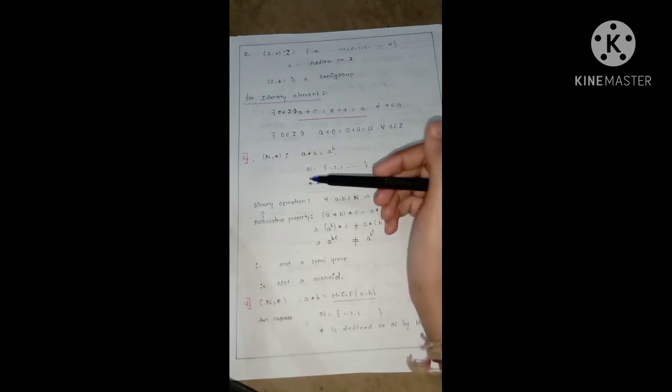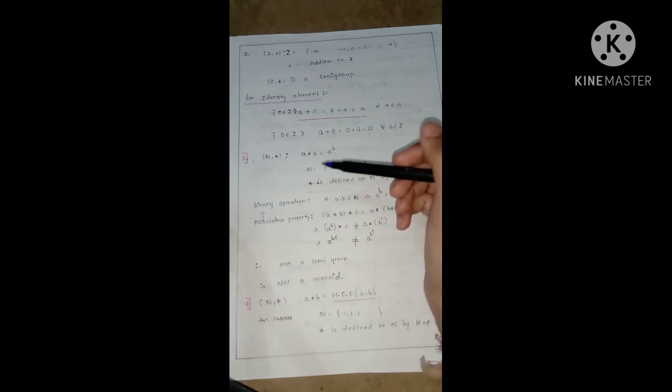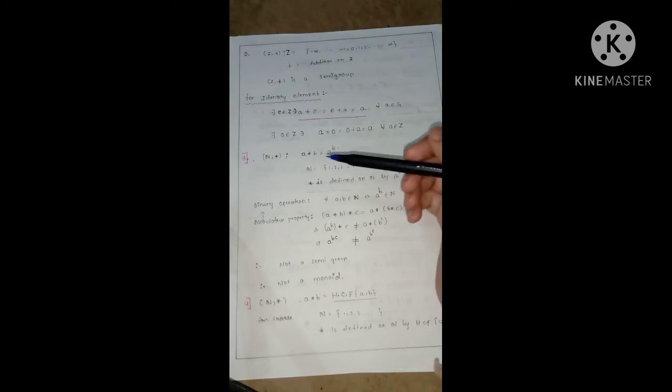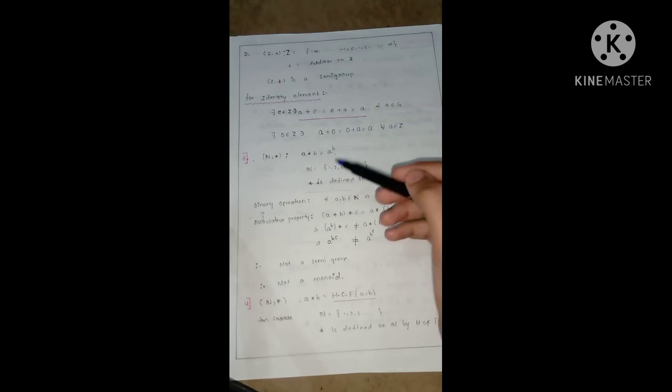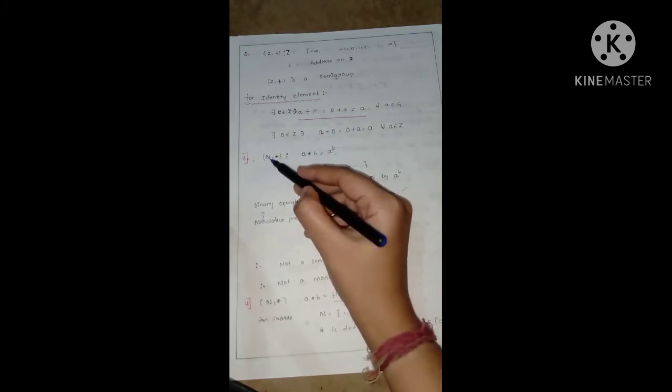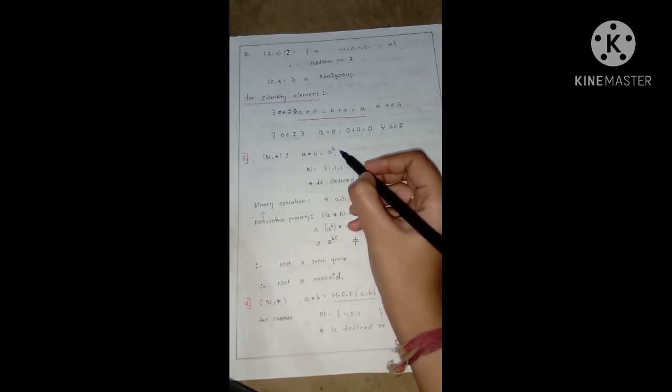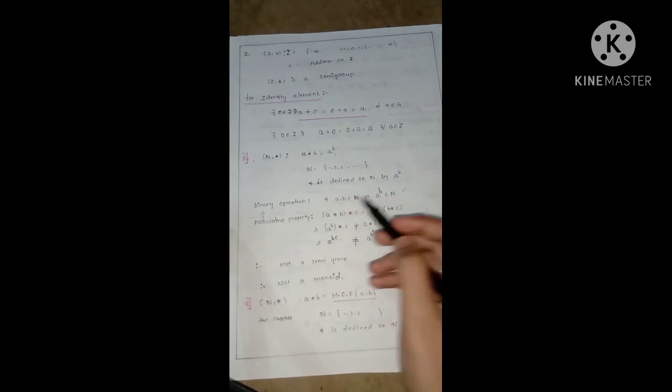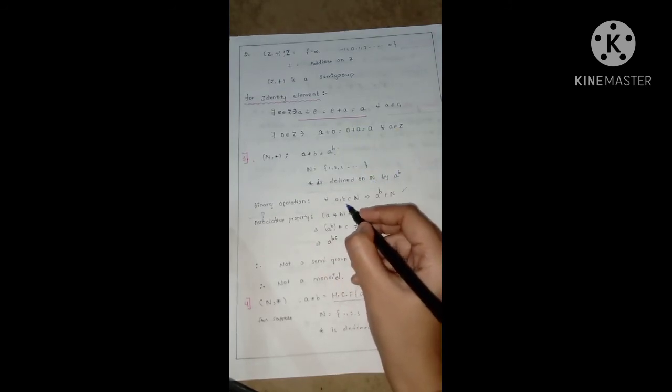Then one more important example which has no identity element. Before going to check identity, we have to check binary operation as well as associative binary operation. Here our non-empty set is natural numbers and star is A power B. So binary operation: for all A comma B belonging to N, A power B belongs to N. This is true for all the elements of the natural numbers.